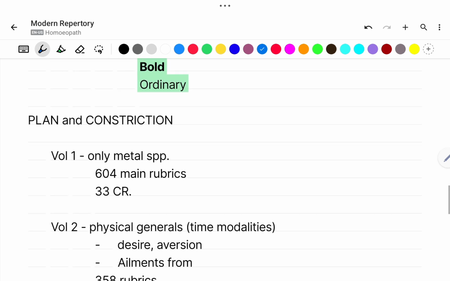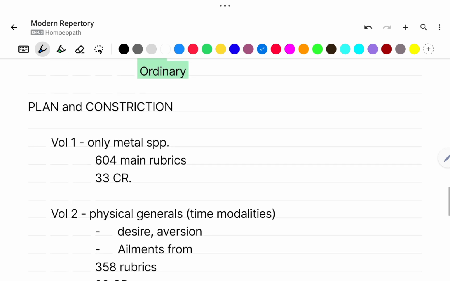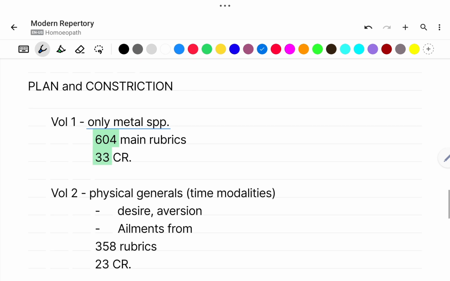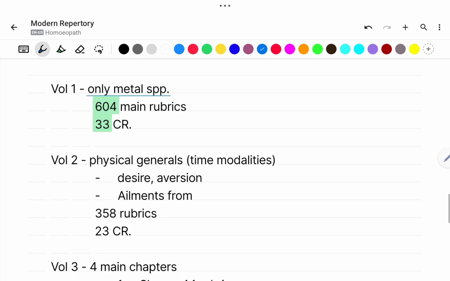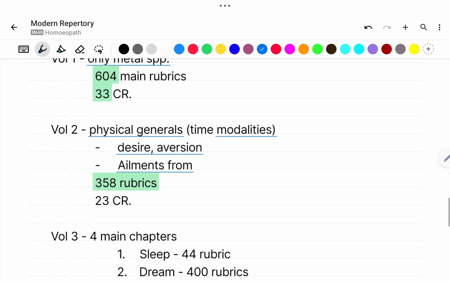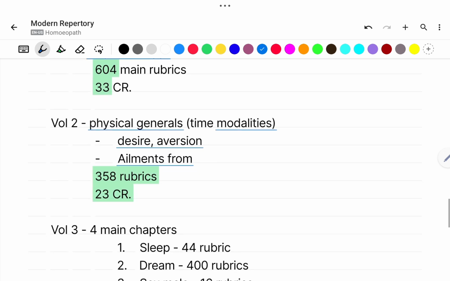Now we will see the plan and construction of the repertory. Volume 1 contains only mental symptoms. The total number of rubrics present is 604 and 33 cross references. Volume 2 has physical generals with time modalities, desire and aversion, ailments from. It has 358 main rubrics and 23 cross references.